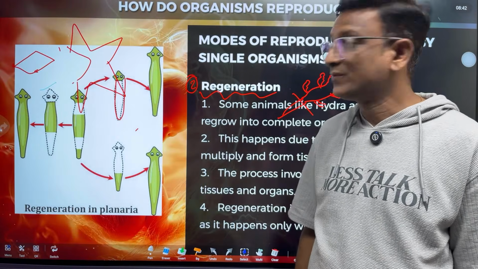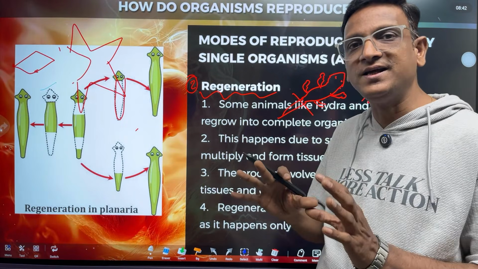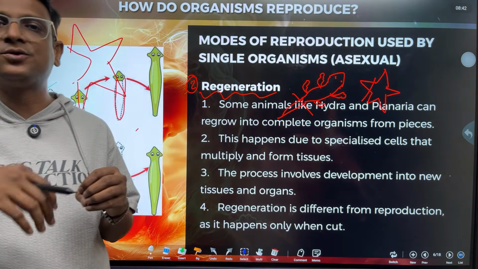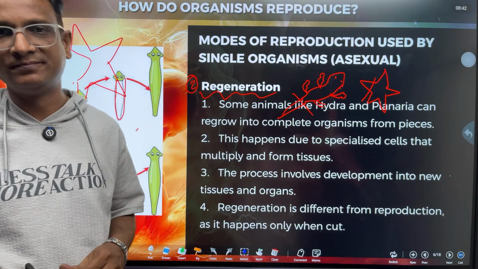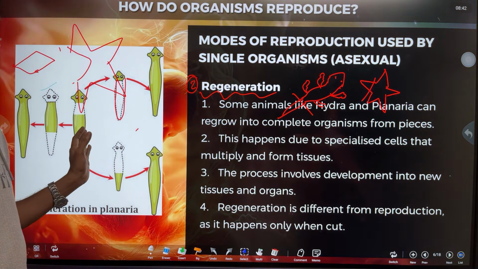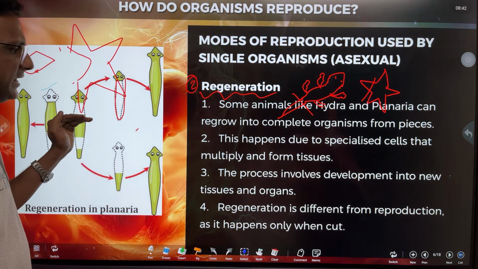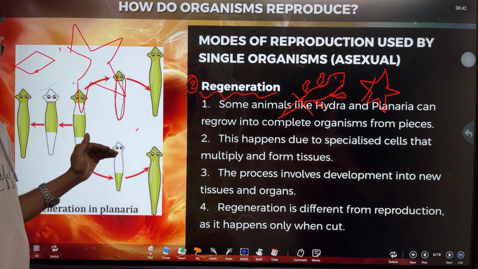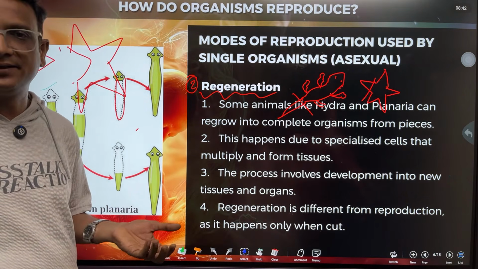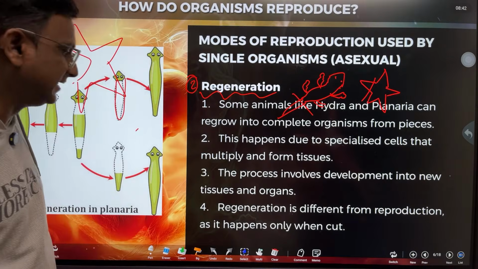So regeneration mostly applies to a lost or damaged part growing again. In very low level organisms, new organisms form, but in higher level organisms only the damaged part regrows.